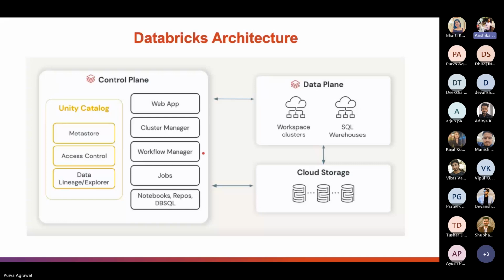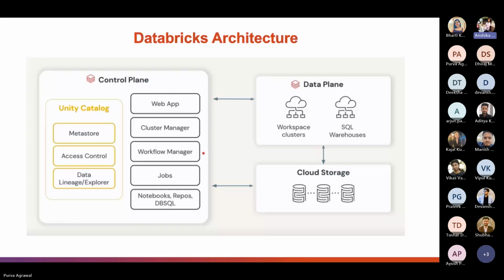Moving on, we will learn about the Databricks architecture. The diagram here shows the architecture of Databricks. There are three major parts of the architecture, as you can see: control plane, data plane, and cloud storage. Let us understand each one of them one by one.